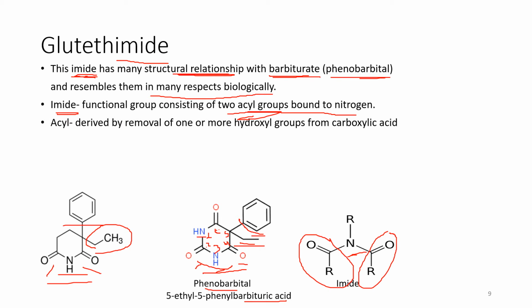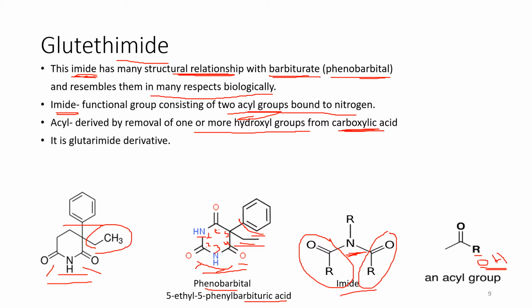The acyl group is derived from the removal of one or more hydroxyl groups from a carboxylic acid. Let's see the general structure of the acyl group. In the carboxylic acid, at the position of R, OH is present. But in the acyl group, this OH is replaced by another group, and here you can see the OH is replaced by the nitrogen in the imide. Okay, the next point is that it is a glutarimide derivative.